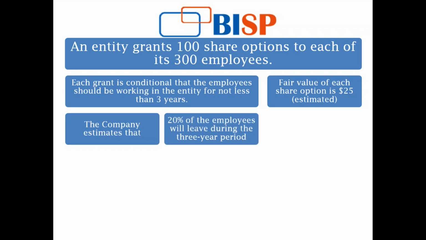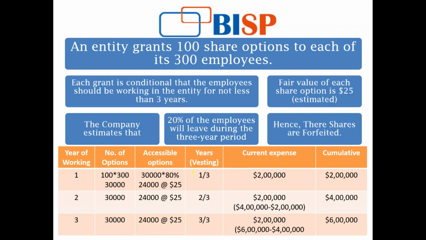The company has also estimated that 20% of the employees will leave during the 3-year period. The company has had past experience, and on that basis they have estimated that 20% of the employees shall leave the company in the period of 3 years, and hence those shares shall be forfeited. Since 20% of the employees will leave the company, I'll forfeit the shares of those 20% of employees. So this is how I am going to calculate an expense for this.